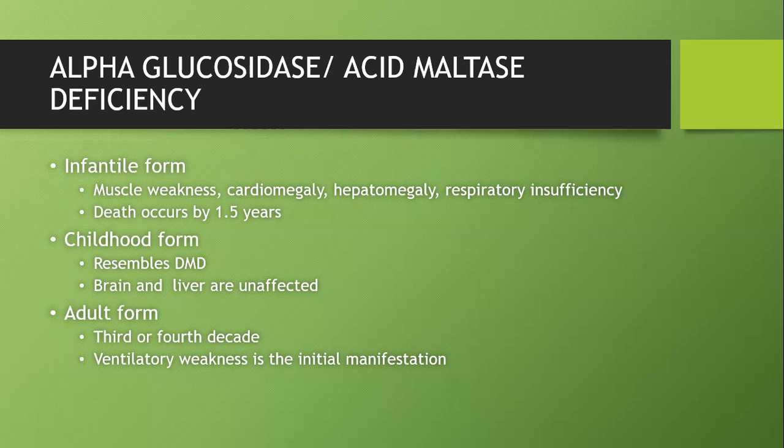So the childhood form resembles Duchenne's muscle dystrophy, but your brain and liver are unaffected. It's a pure muscular form. Adult form occurs in the 3rd to 4th decade. Ventilatory weakness is the initial manifestation. Very often we'll have patients who directly come into the emergency room with ventilatory muscle weakness without any obvious cause. This could be one reason.